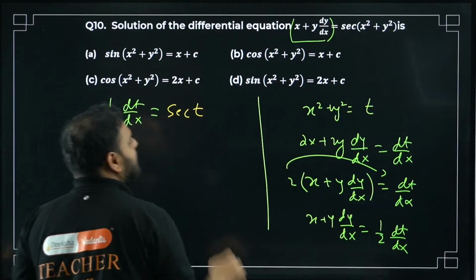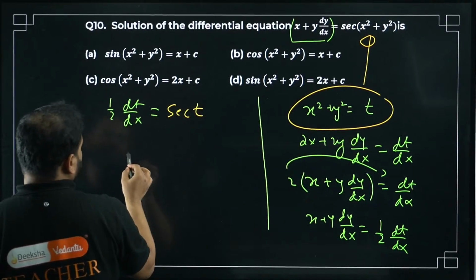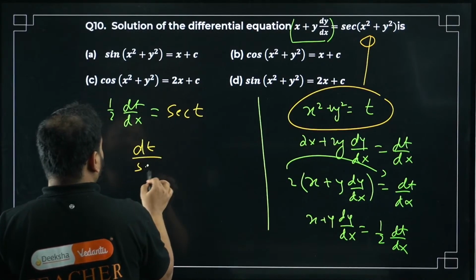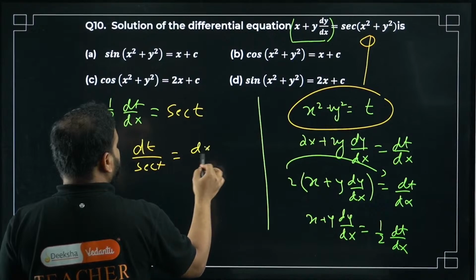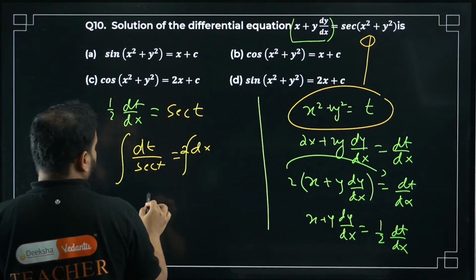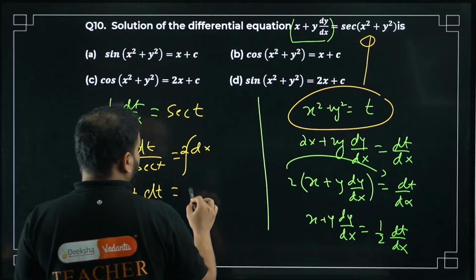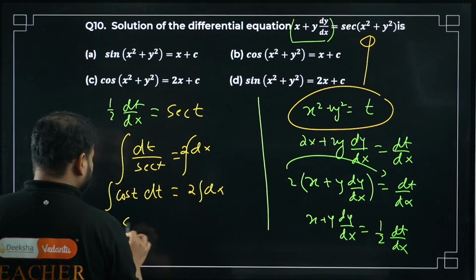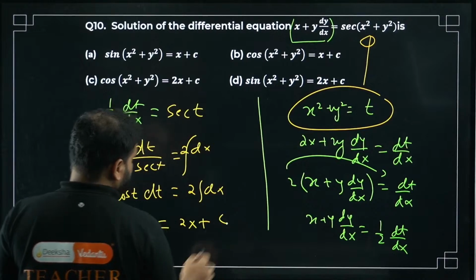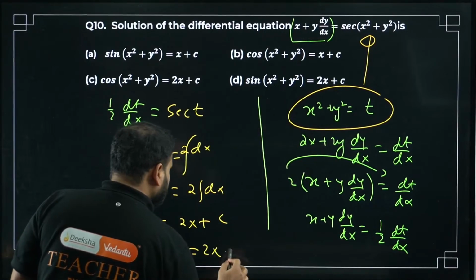Sec t. This is t, right? Putting it over here, so sec t. Now make this change. You get here, there's a dx of course. So make this dt by sec t equals 2dx, right? Now integrate. What are you going to get? Cos t dt integration, and you'll have here 2 times dx integration. This will become sin t equals 2x plus c, of course. What is going to be sin of x square plus y square equals 2x plus c.